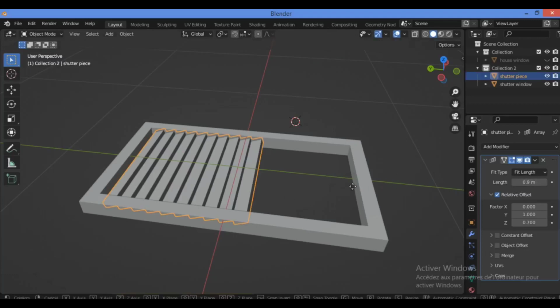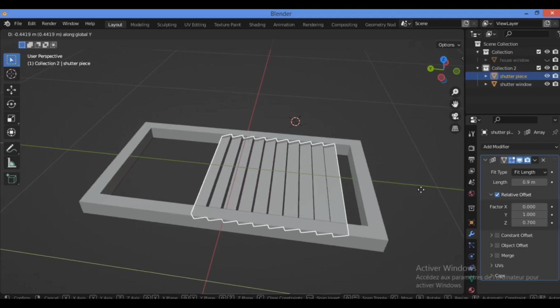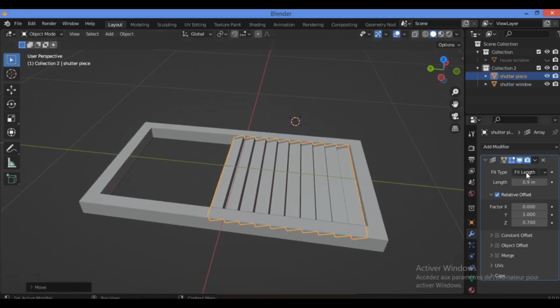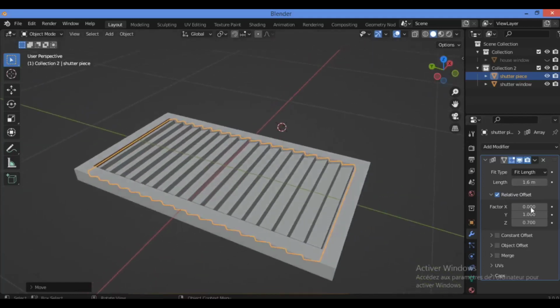So let's grab it along the Y axis like this. I think it's so good for now. Adding much more values for this length will create a great shape for this shutter of the window.